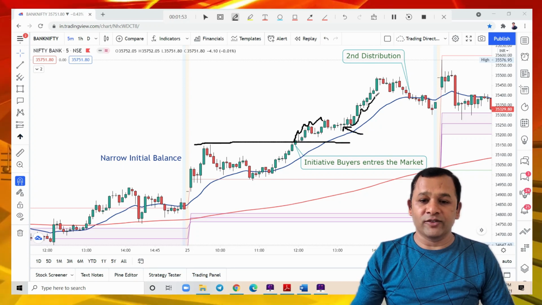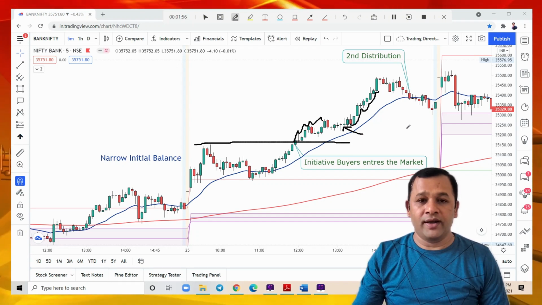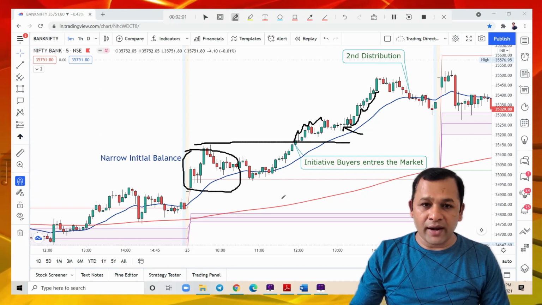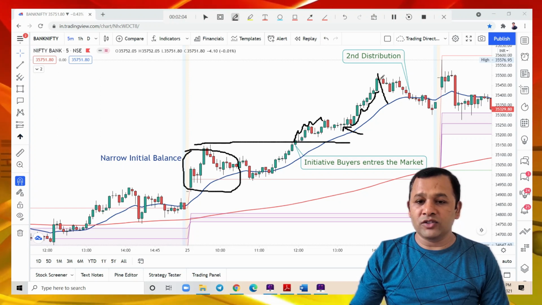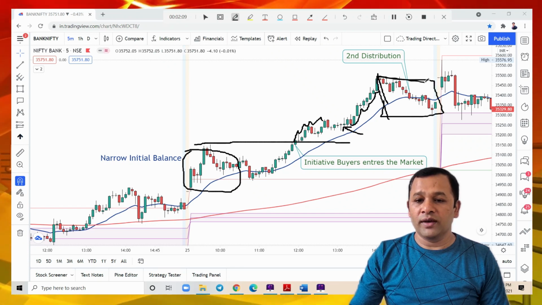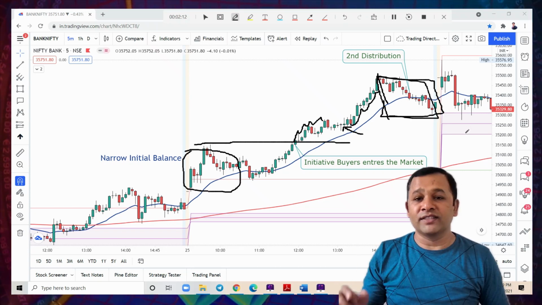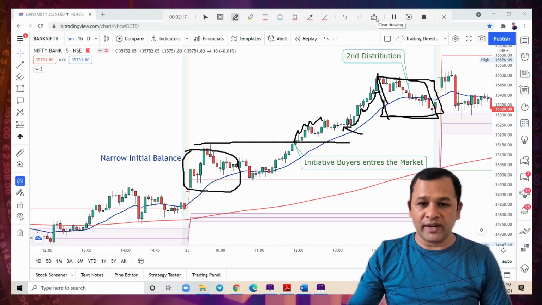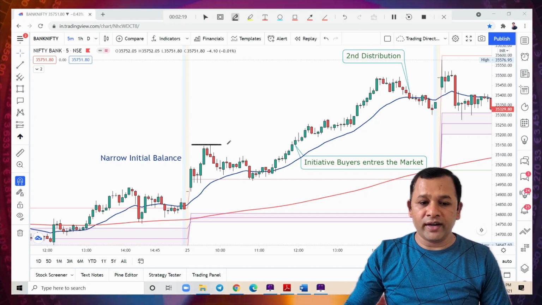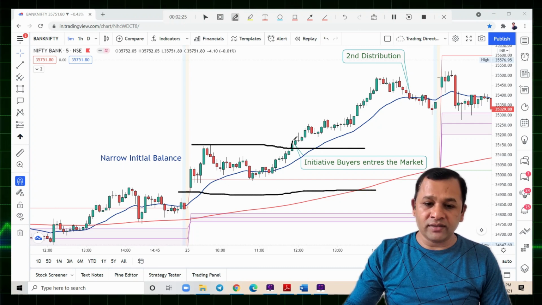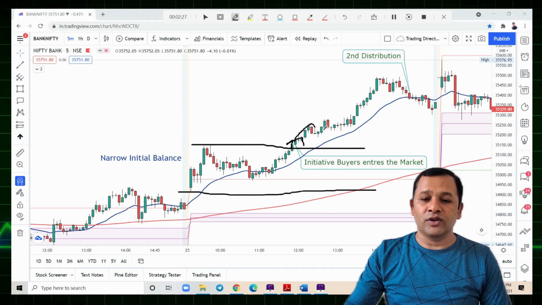Then again the trend continues. But remember, whenever the initial balance is narrow, the second distribution phase also comes. If we see here, 2 to 3, the market remains in a kind of consolidation, so second distribution. So what should your strategy be? You need to enter once the IBH or sometimes the IBL breaks, and slowly we need to exit somewhere.